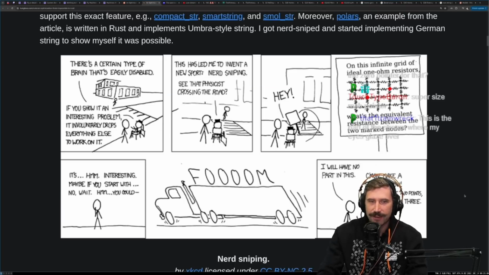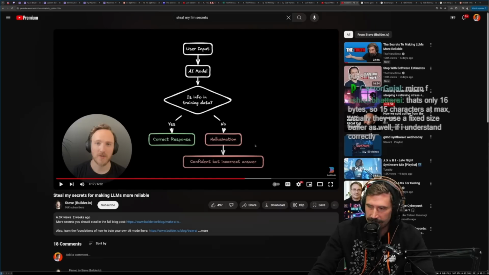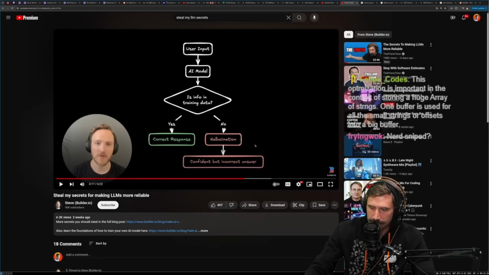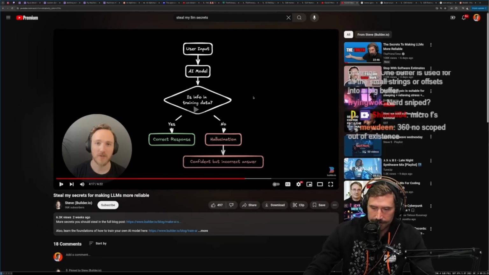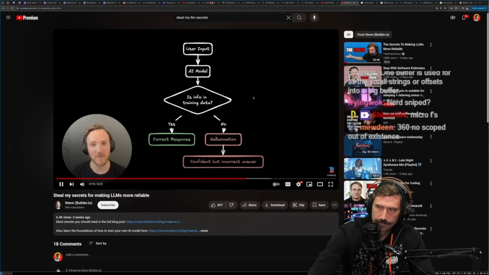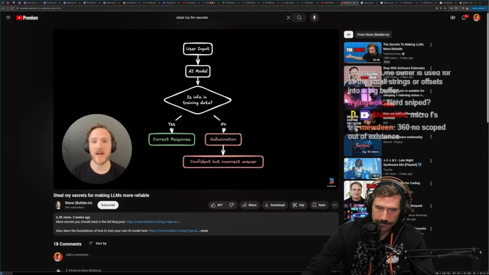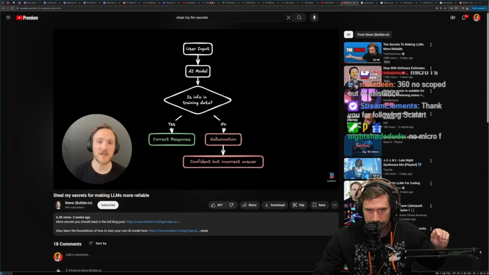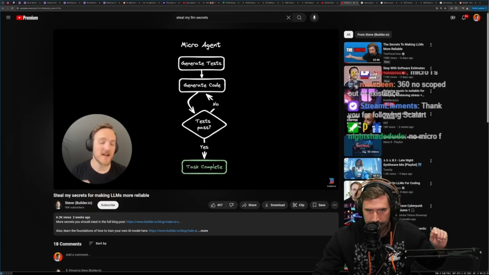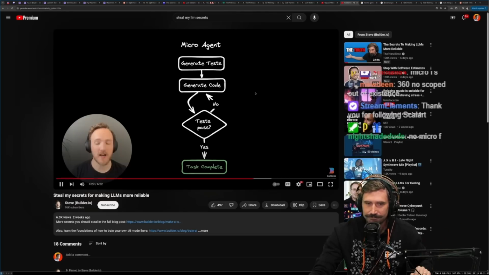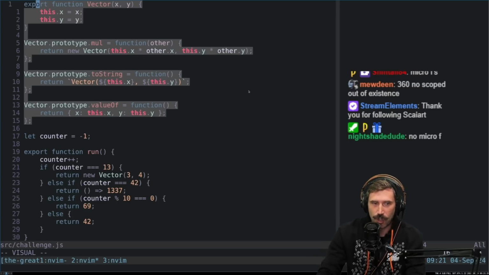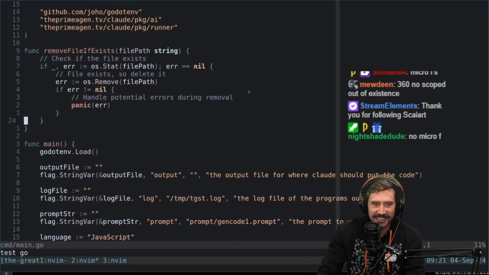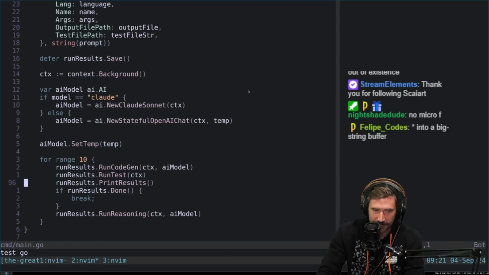I can't blame the guy for getting nerd-sniped because literally this right here is me getting nerd-sniped. So rather than letting the AI fail and requiring the human to always give it feedback until the final result is correct, in some cases you can automate the feedback process and run the AI on a loop. So in cases where you can automatically check for... So I built my own. I built my own that looks like this.